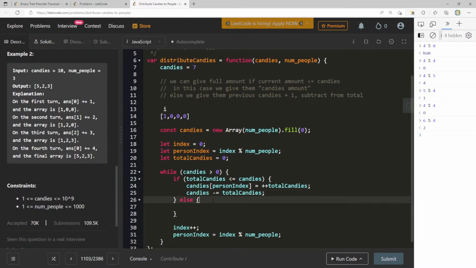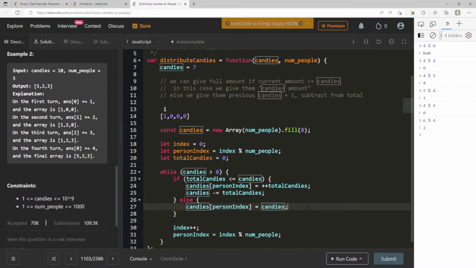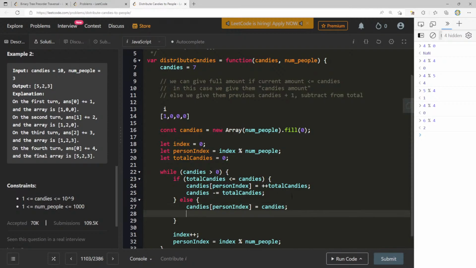And then if we ever get to a place where that's not true, then we should just be able to say candies at person index just equals the remainder of candies, whatever we have left. Candies at person index equals candies, if total candies is more. And now do we just break here? I guess we can just break here. I feel like we can break here. This is sort of like a high level.